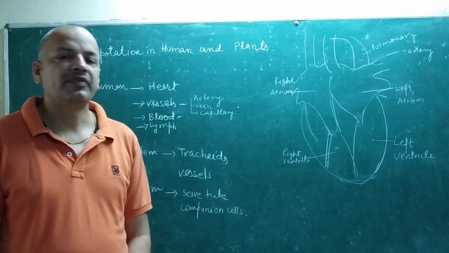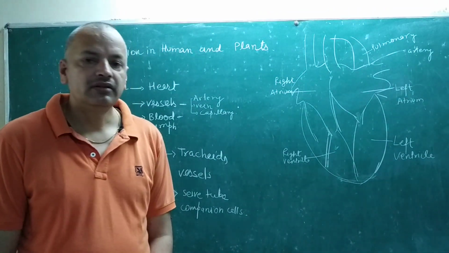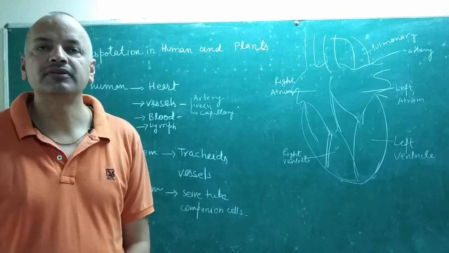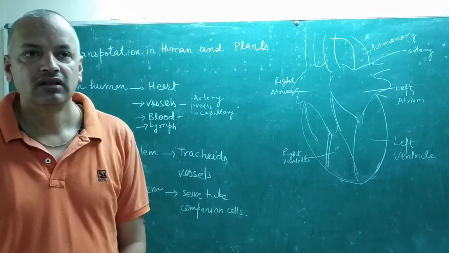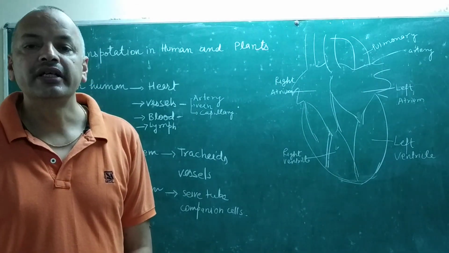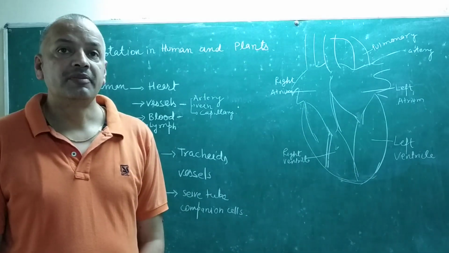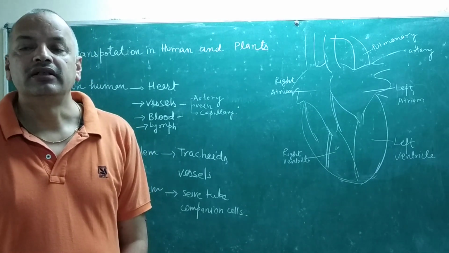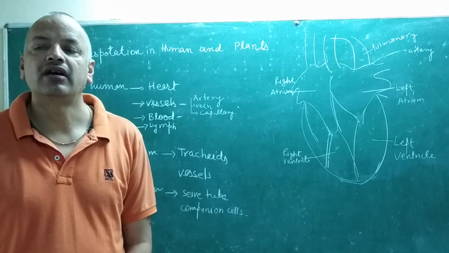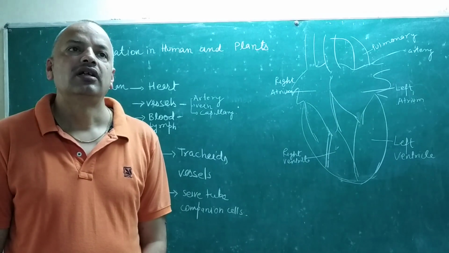There are some variations. You have seen here the clear-cut separation of chambers inside the heart, but in some groups of animals, there is some mixing of blood inside the heart. In reptiles and some amphibians, there is a mixing of blood in their hearts, so their need of oxygen is less in comparison to humans.